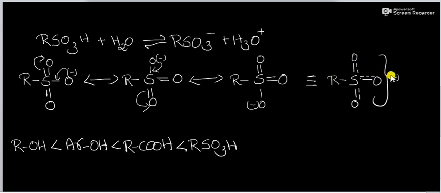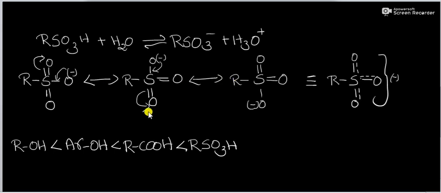Here, negative charge is delocalized throughout these three electronegative oxygen atoms. That's why sulfonic acids are more acidic than carboxylic acids. The sulfonate anion is more resonance stabilized than our carboxylate anion.